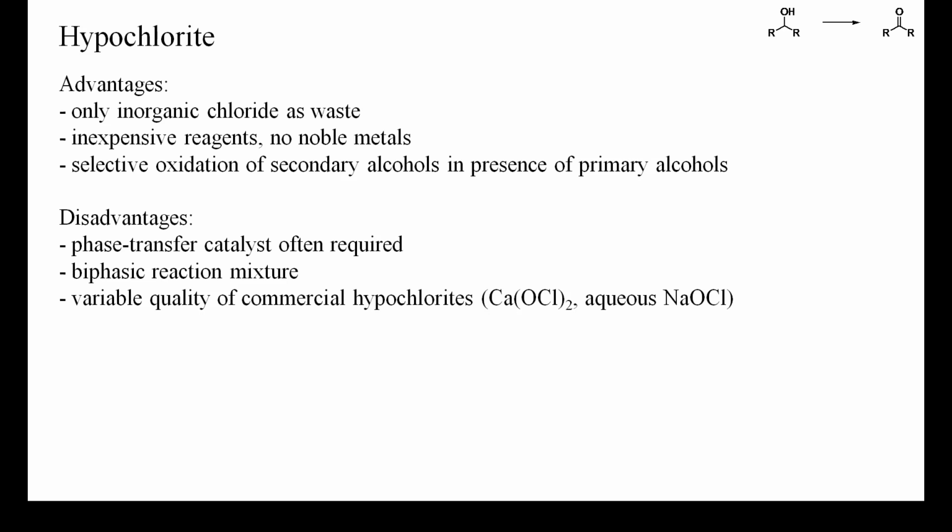or even less than one equivalent if chlorinated byproducts are more difficult to separate from the product than unreacted starting material. Because the quality of commercial hypochlorites is quite variable, their strength should be determined by titration. A further disadvantage is that, unlike hydrogen peroxide, chloride can cause the corrosion of steel reactors and other metallic equipment.